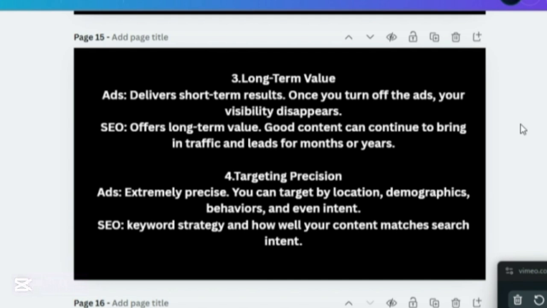With your good content, it brings in traffic and leads for you for months and for years consistently. And the good thing about SEO is that it is guaranteed. It's not 50-50. It is guaranteed. It is not by luck or by chance. SEO works. All right. Now the fourth one is targeting precision.